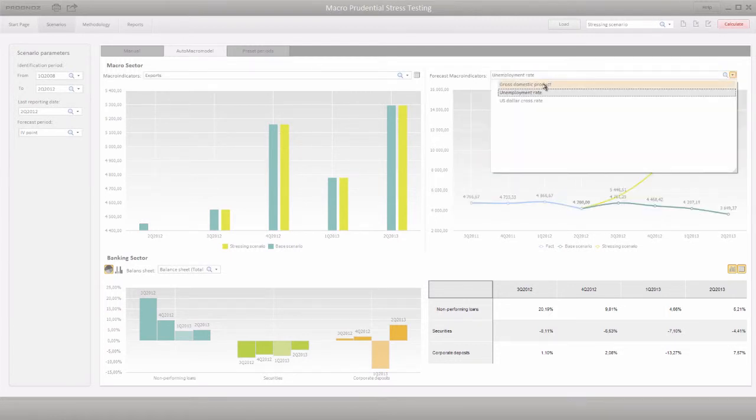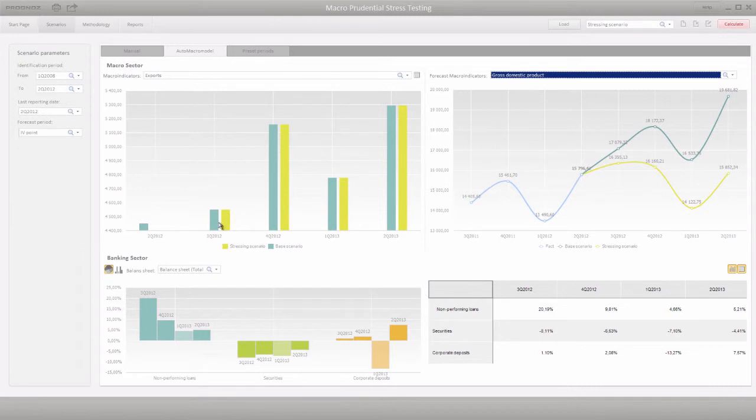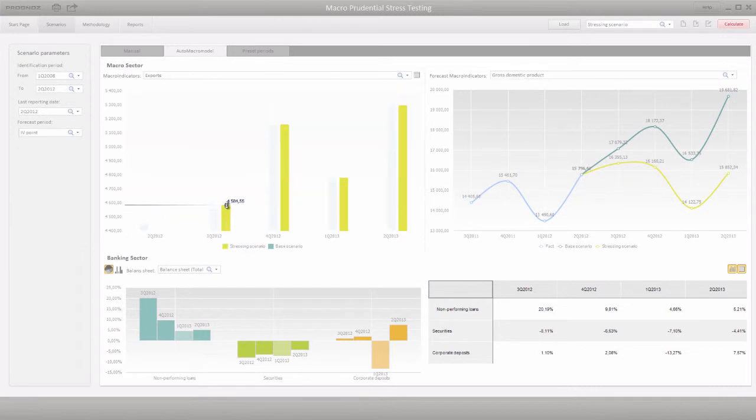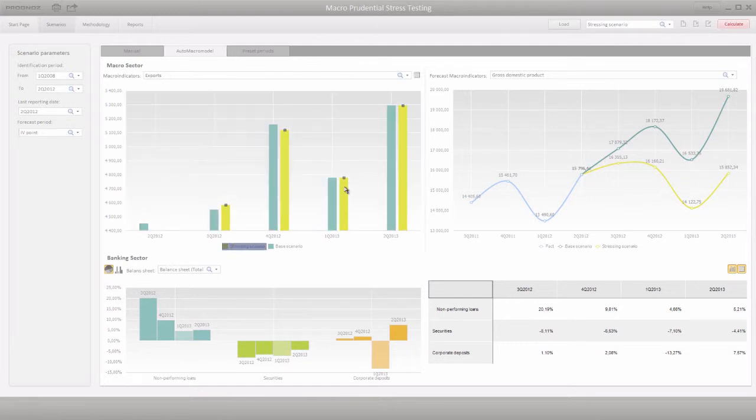Thus, the scenarios developed in the system are based on the analysis of data and changes to the macroeconomic indicators during the previous periods. You can also assess the mutual impact of changes to the macroeconomic indicators in real time. For example, you can assess how the changes to the volume of export impact the GDP. Detailed model customization is available elsewhere in the system.